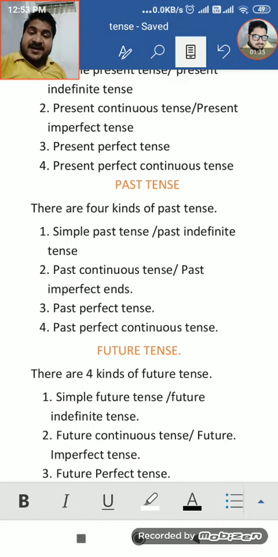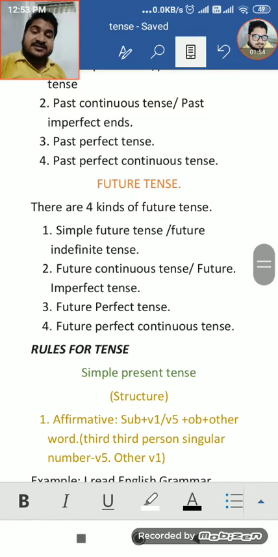Number one, simple past tense or past indefinite tense; past continuous tense or past imperfect tense; past perfect tense; or past perfect continuous tense. These four. And future tense is also divided into four classes. First, simple future tense or future indefinite tense; future continuous tense or future imperfect tense; future perfect tense; and future perfect continuous tense. And hence there are 12 tenses which we have to read about.